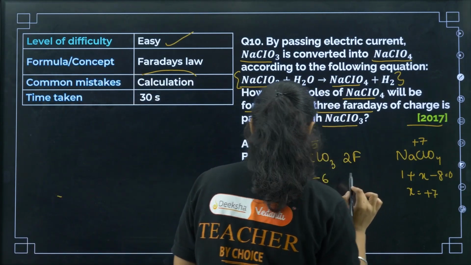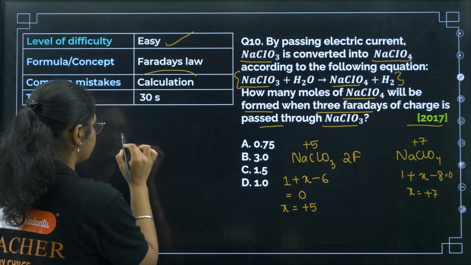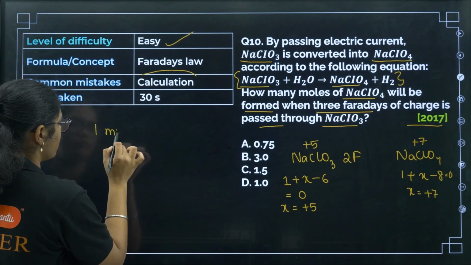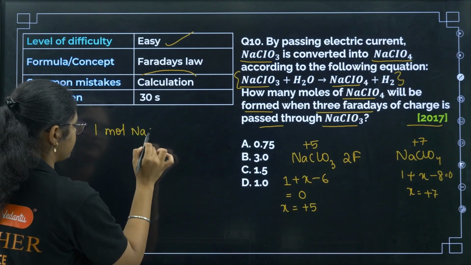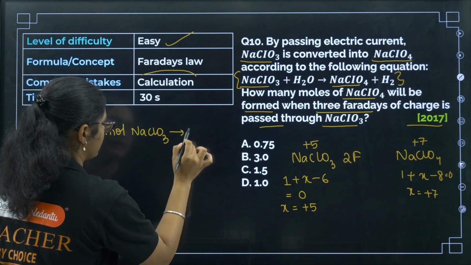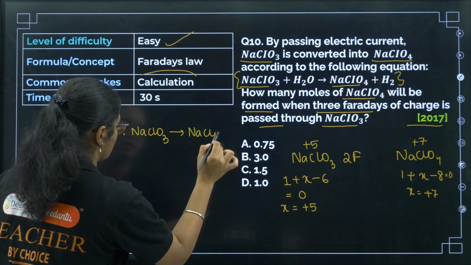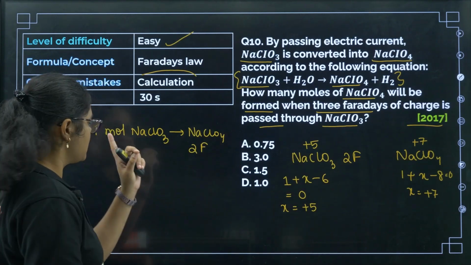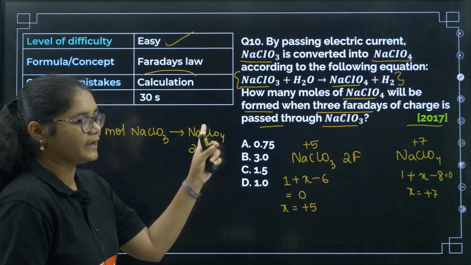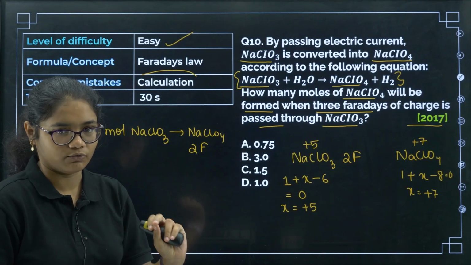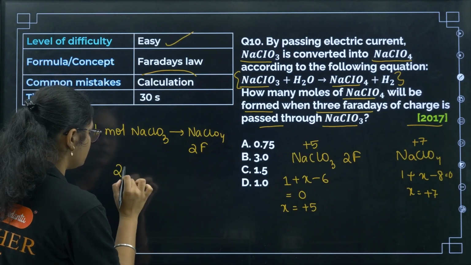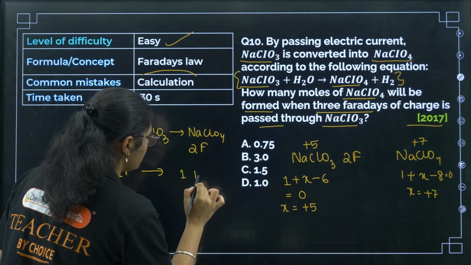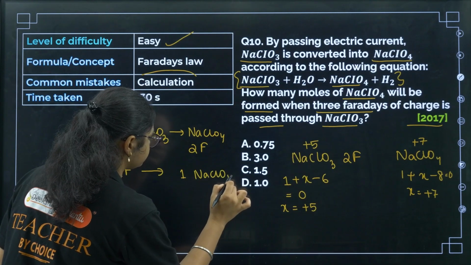So that means, for converting 1 mole of NaClO3 to NaClO4, we need 2 Faradays. If you give 2 Faradays, then 1 mole of NaClO3 will get converted to 1 mole of NaClO4. So with 2 Faradays we can get 1 mole of NaClO4.